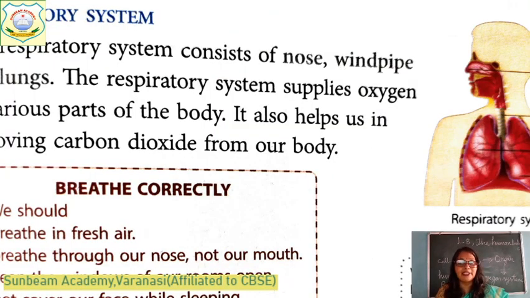And another most important system is the respiratory system. We should breathe in. What is the correct way? Breathing correctly means we should breathe in fresh air. Fresh air consists of oxygen. Oxygen is very necessary for our life. Breathe through our nose, not our mouth. We should always breathe through our nose.